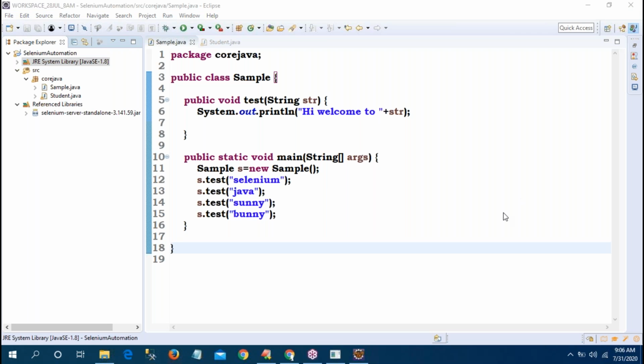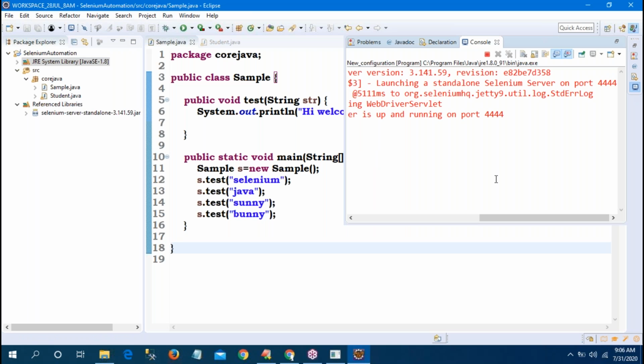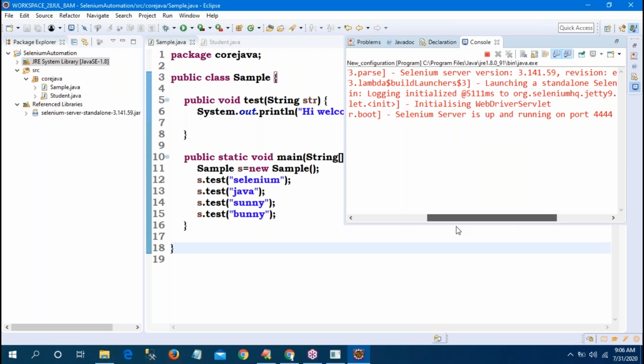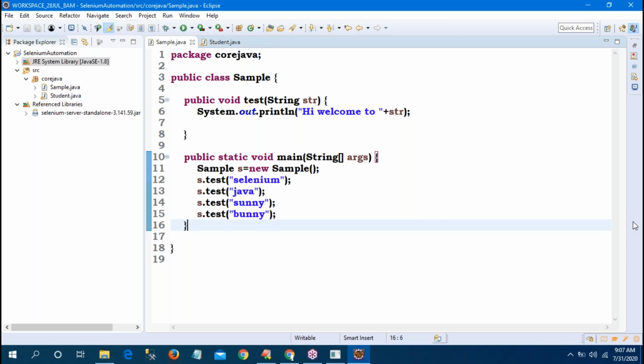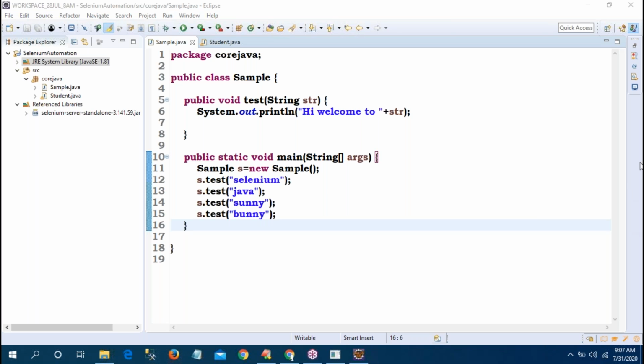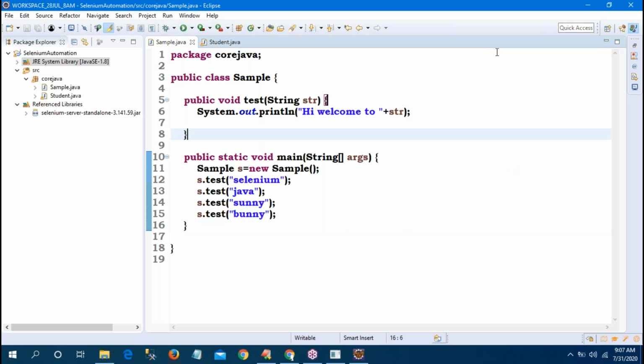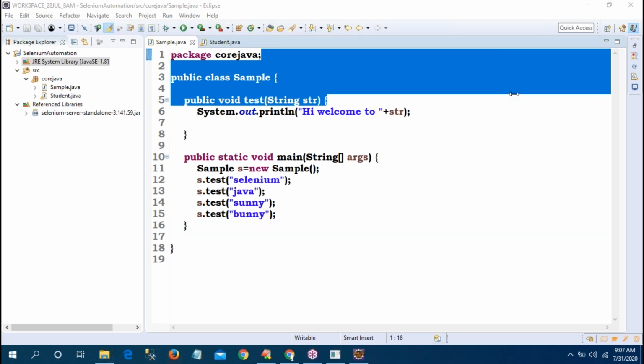Where is the console? In the console it is coming. See, 4444. Now it came, sir. Actually, the problem is the space I had given before hyphen, after jar. So that's why it was not coming. Now it came. That is what I'm telling you, just check the spaces and those things, that is enough.